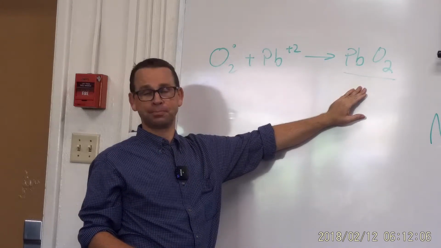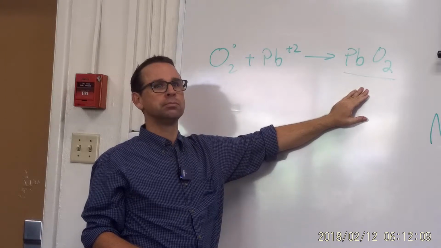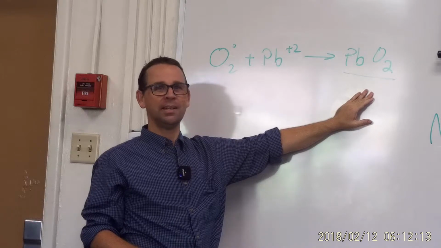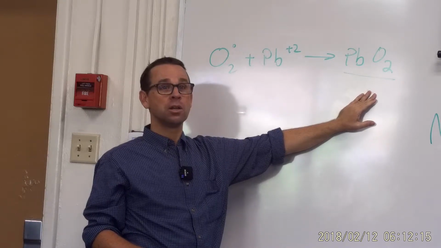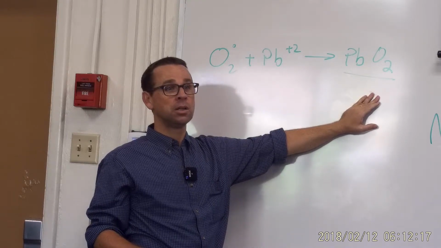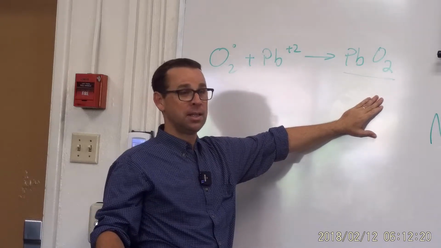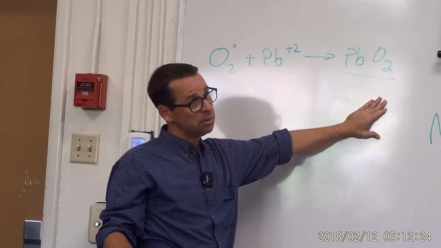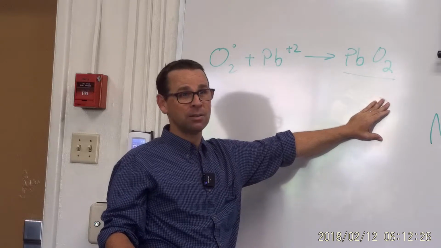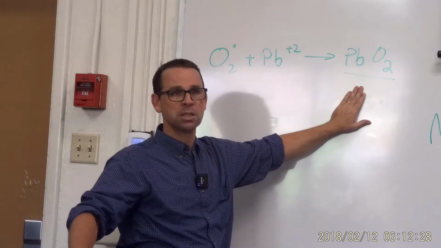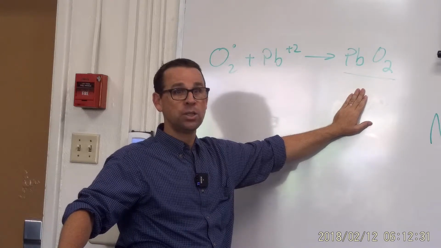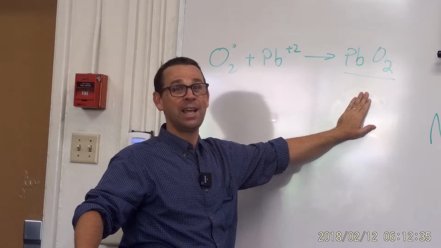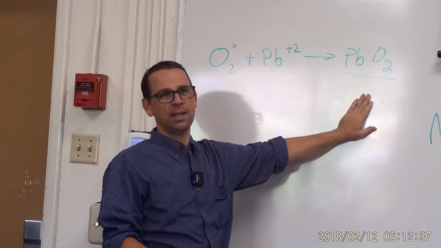Yep. Good. Not lead dioxide. It is lead oxide. But if I just say, hey, I bought you some lead oxide, you're going to say, what kind? That's right. What kind of lead oxide is this? Lead 2 oxide? Nope. Lead 4 oxide.